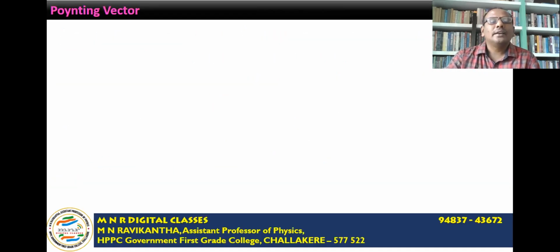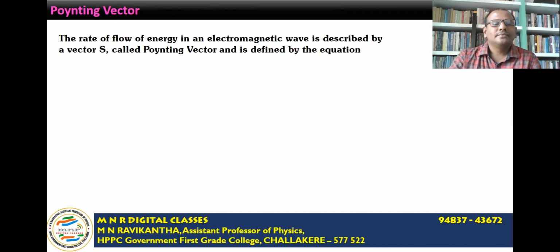Now let us define a term called Poynting vector. We know that in an electromagnetic wave, energy propagates. The rate of flow of energy in an electromagnetic wave is described by a vector S bar and is called the Poynting vector. Mathematically, it is defined as S bar is equal to E bar cross H bar, that is equal to 1 over mu times E bar cross B bar. In terms of H, E bar cross H bar. In terms of B, 1 by mu times E bar cross B bar.